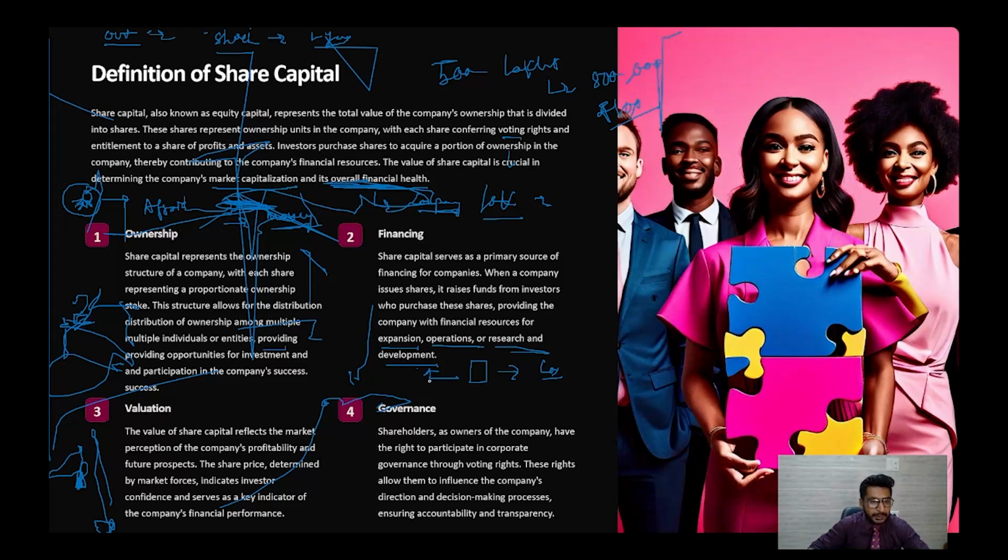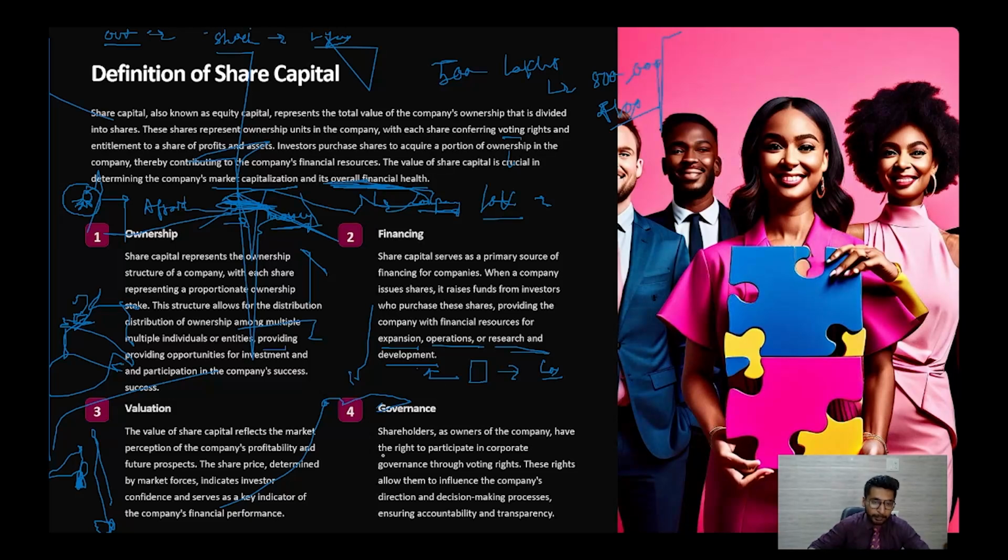It reflects the perception of your profitability and future prospects. If I am undervalued and if the valuation of my company, or I should say the market capitalization of my company, is not doing good, that means the investor will not be attracted towards my company, because my capital valuation acts as the key indicator for the company's financial performance.